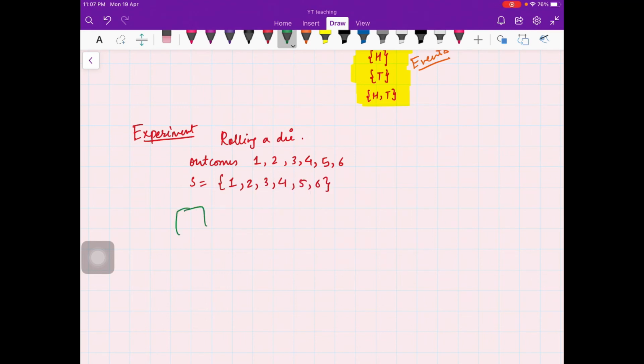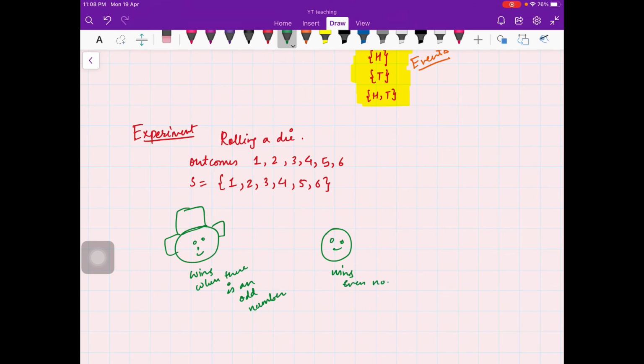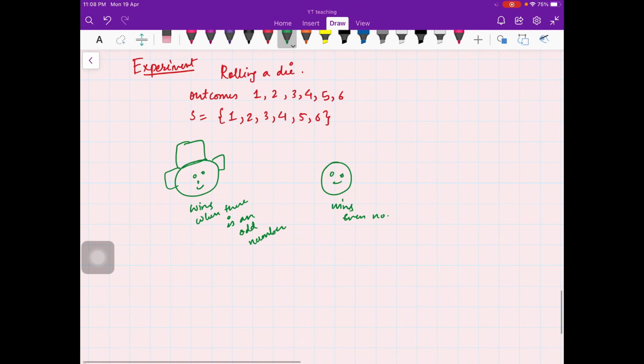Now suppose Tom wins when there is an odd number on the die, and Jerry wins when there is an even number. So Tom is interested in the odd numbers 1, 3 or 5, and Jerry is interested in the even numbers 2, 4, 6. This is an event and this is an event.